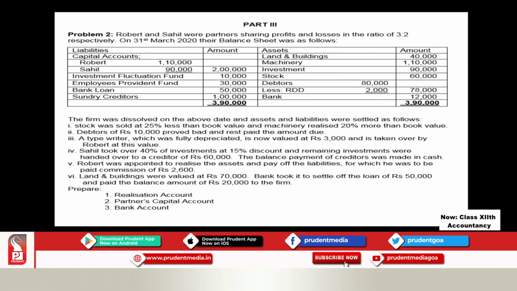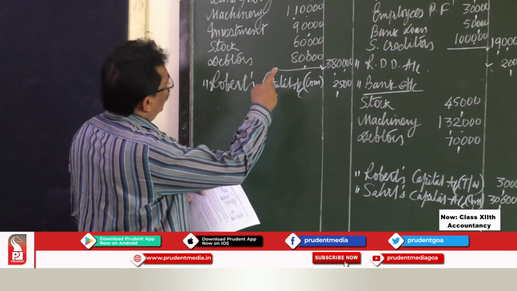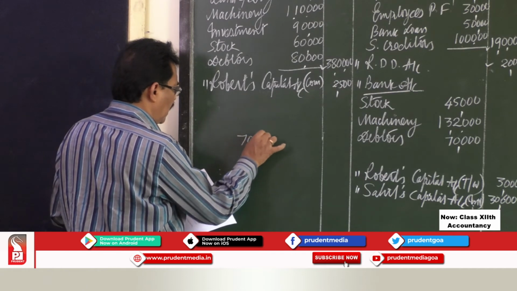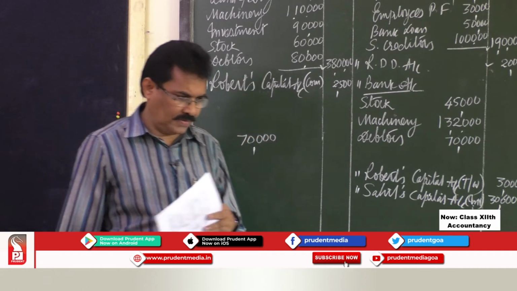Then land and building were valued at rupees 70,000. Bank took it to settle a loan of rupees 50,000 and paid the balance amount of rupees 20,000 to the firm. Your building was revalued at rupees 70,000.